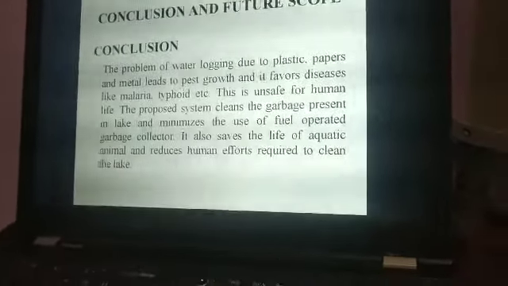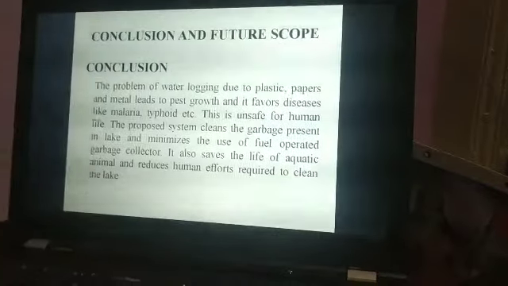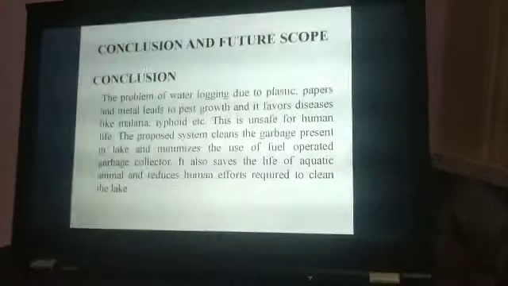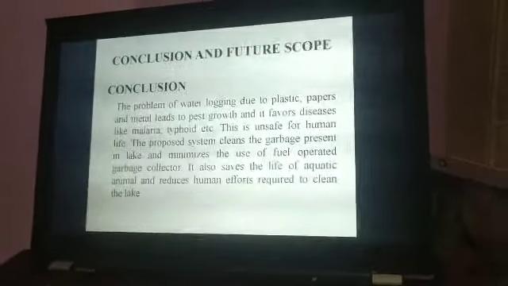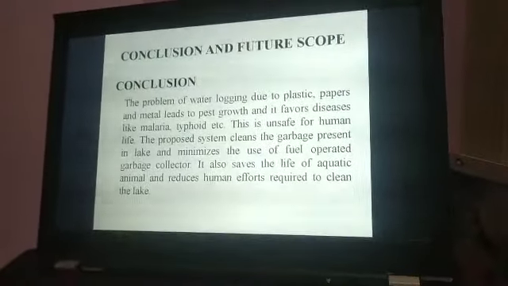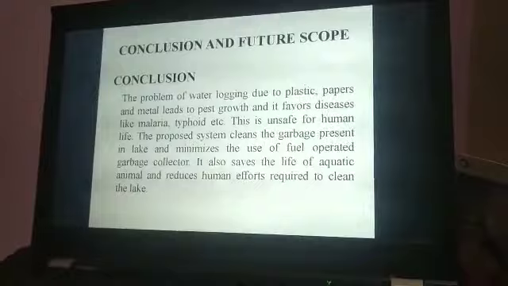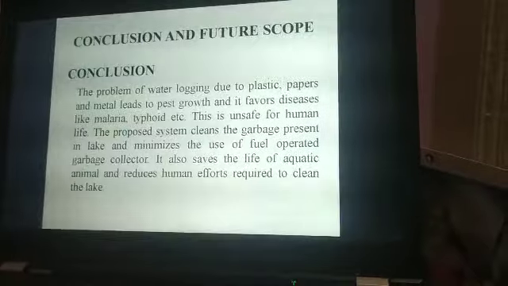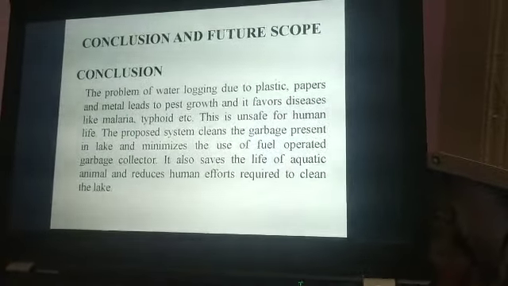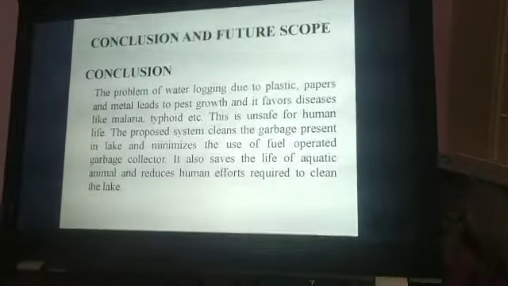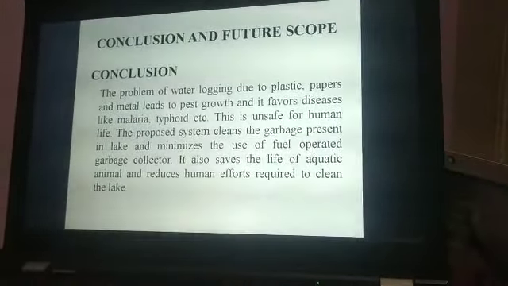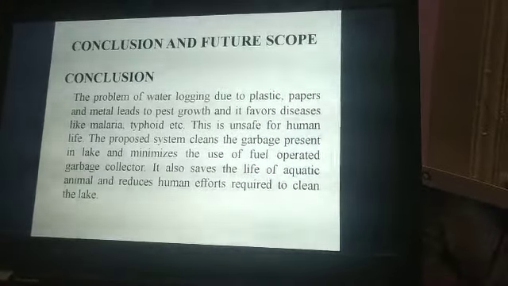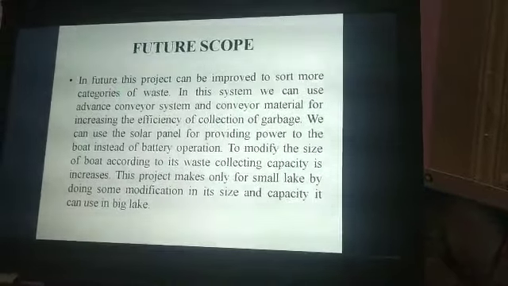In conclusion, for our model, the problem of waterlogging, with plastic, papers and metal, leads to pest growth, and it favors diseases like malaria or typhoid. This is unsafe for human life. This proposed system cleans the garbage present in the lake, minimizes the fuel operated garbage system, saves the aquatic animals, and reduces the human effort required to clean the lake, and the labor is also less. Manually we cannot clean the lake, that's why.